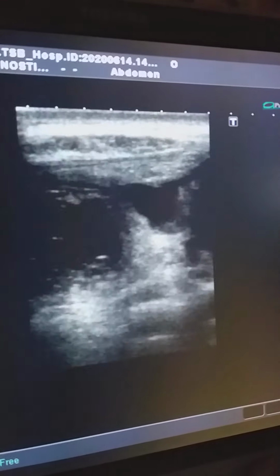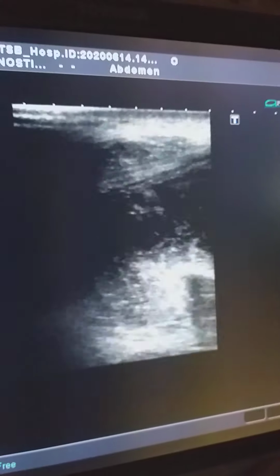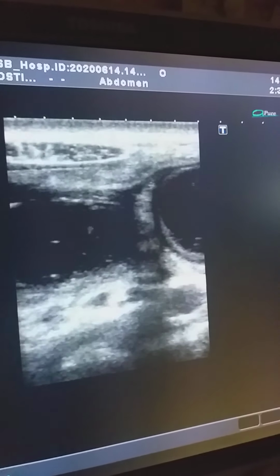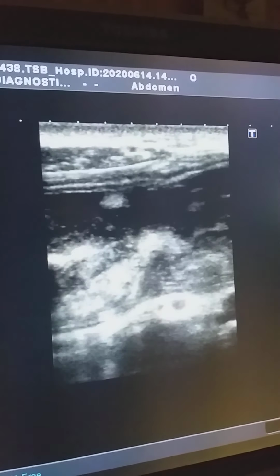Dear colleagues, this is a 60-year-old male patient referred by the consultant surgeon. Patient complains of pain in the abdomen.